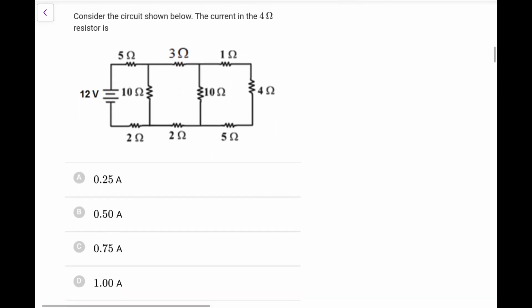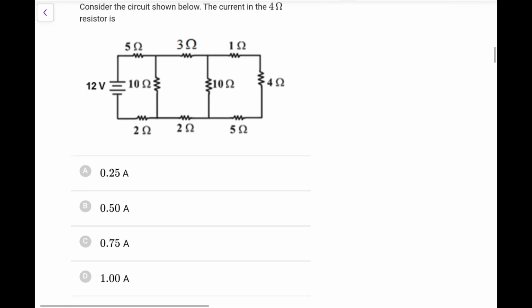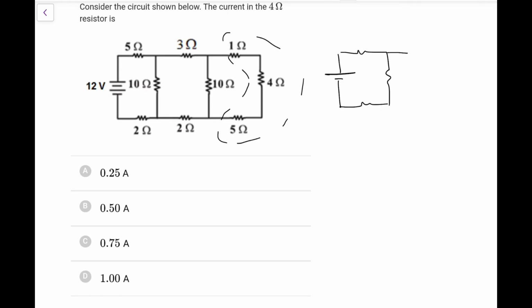Consider the circuit shown below. The current in the 4 ohm resistor is, where is the 4 ohm? Here it is. Okay. So we need to first simplify. 5, 4, 9 is 10. So 10 and 10 will be 5. 5, 3, 2. That will be again 10. 10 and 10 will be 10. And then there will be 5. So what we are left with, so last photo if we get, it would be like this: 5, 10, 2, and this is 10.